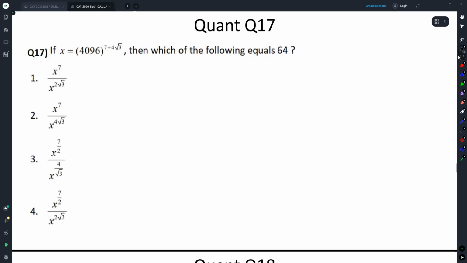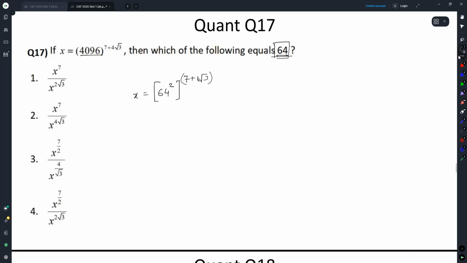Okay, x is equal to whatever, then which of the following equals 64? Okay, first thing, of course in preparation of this class I was solving this. When I was solving this I could see this is 64 square. x is equal to 64 square raised to the power 7 plus 4 root 3.